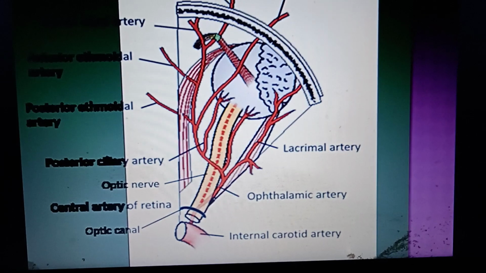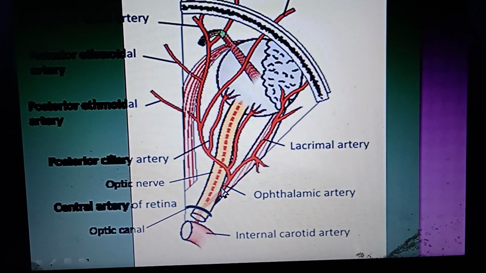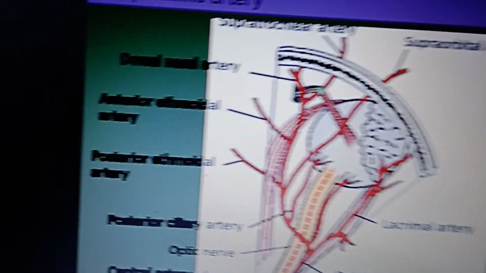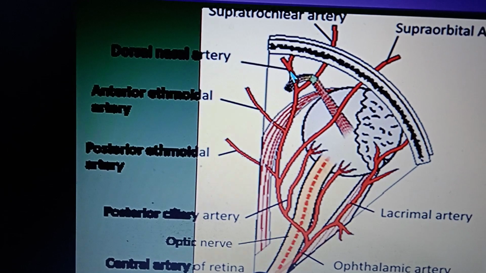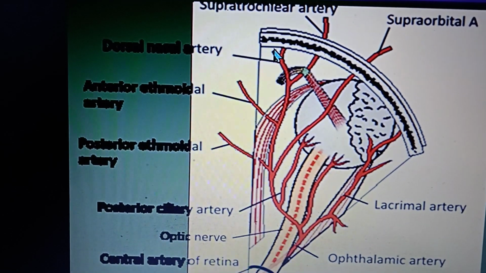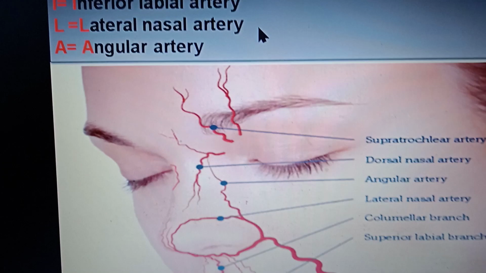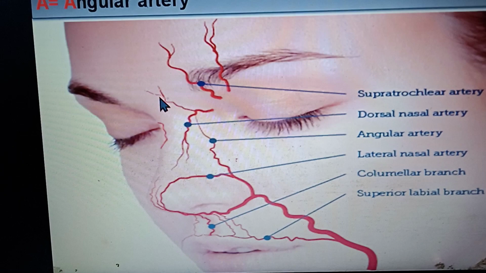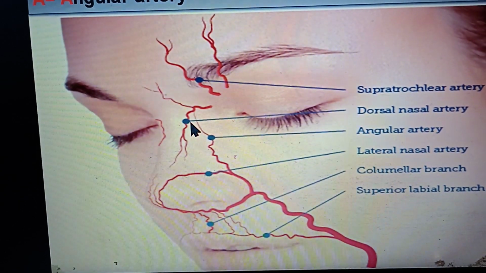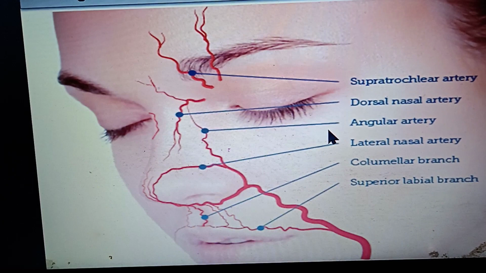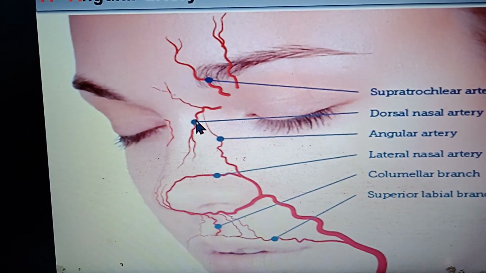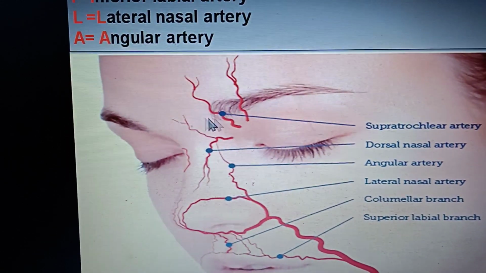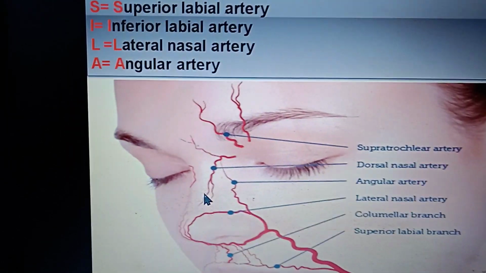Here what we are seeing, this is ophthalmic artery, and these are two terminal branches. One is supratrochlear artery and another one is the dorsal nasal artery, which gives superior and inferior branch. Here this dorsal nasal branch is coming out, this is superior and this is inferior. And our angular artery, which is the terminal part of the facial artery, is going to anastomose with the inferior one. And this is the anastomosis in between the external carotid and internal carotid artery.